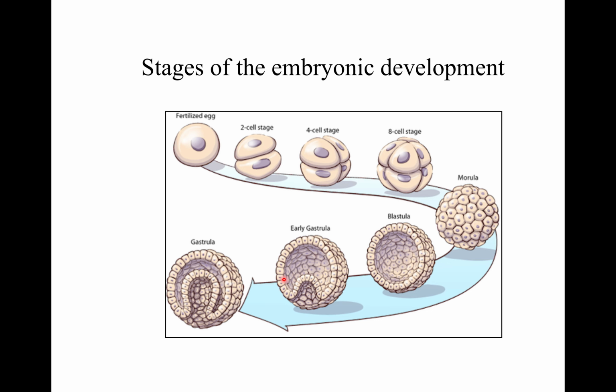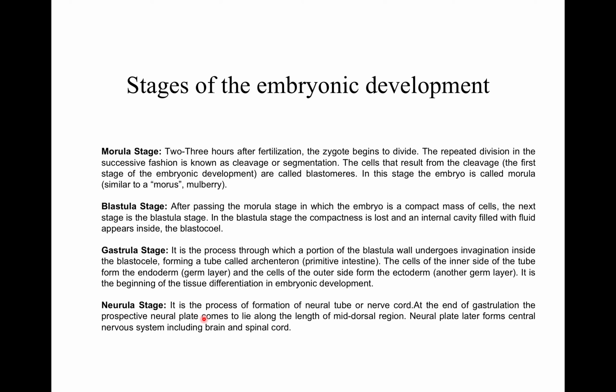Then next stage comes neurulation. It is the process of formation of neural tube or nerve cord. At the end of the gastrulation, the prospective neural plate comes to lie along the length of the mid-dorsal region. And the neural plate later forms the central nervous system, including brain and spinal cord. So neurulation means the process of formation of neural tube or nerve cord. After neurulation, there is organogenesis.